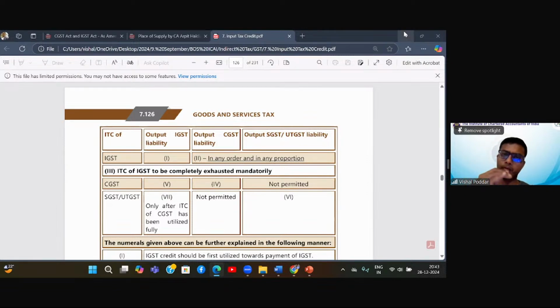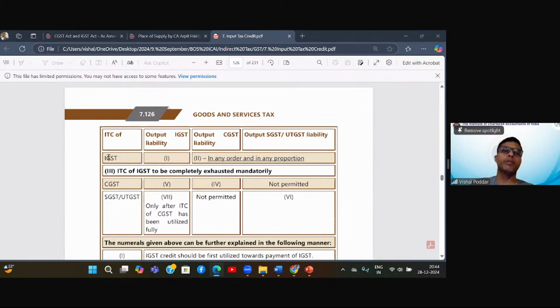Fine. Now, in this month, I have IGST credit, CGST credit, SGST credit. I have all three credits. Now, how to utilize it as per 49, 49A, 49B and the relevant rules? The answer is in this particular table. So the left side column is ITC. You have ITC of IGST, CGST and SGST. And then you have a column of output liability of IGST, CGST and SGST. Now I'm giving you the combined effect of all these provisions.